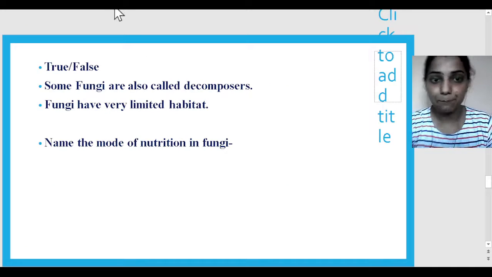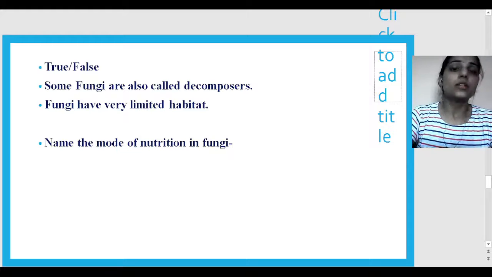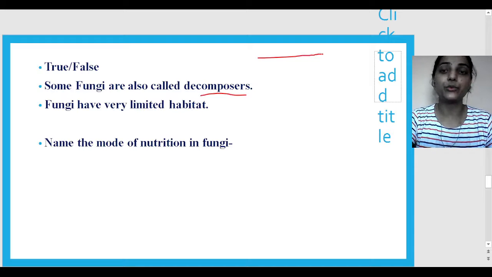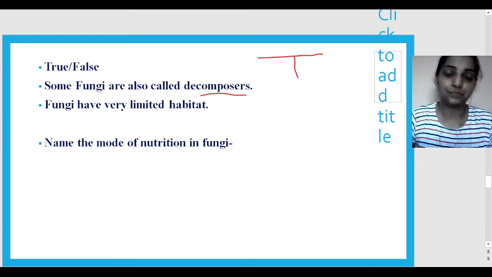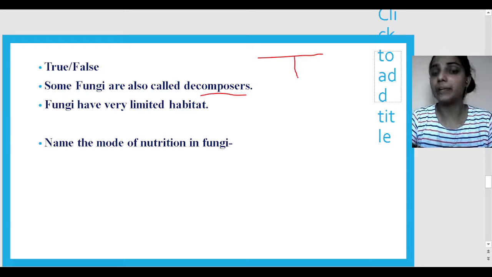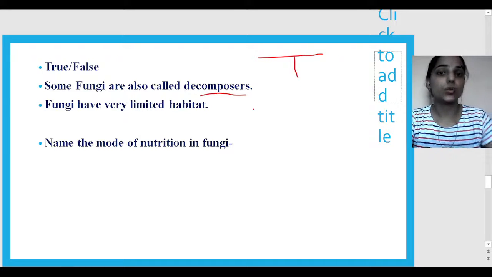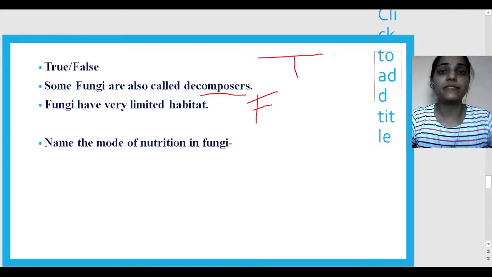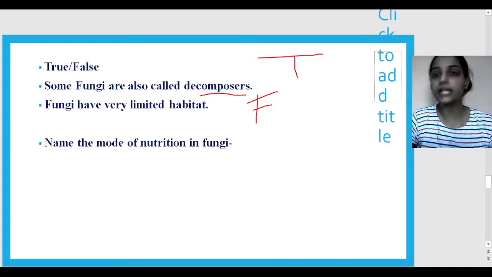Now the question time. True or false: some fungi are also called decomposers. Is it true or false? Definitely true. We have just done with this. Now, fungi have very limited habitat. Actually not, because I have just told you that you can find them anywhere, so limited is not at all correct. I told you that they are true and false.